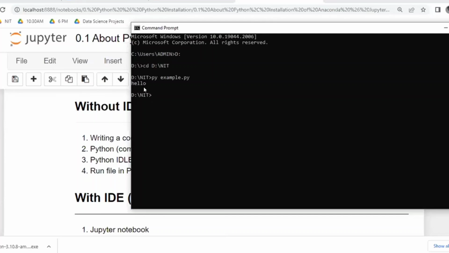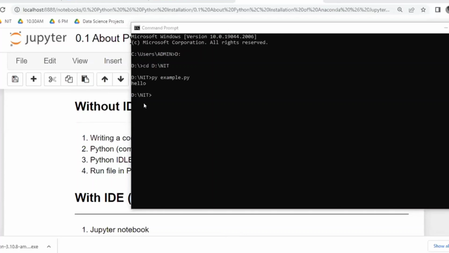Whatever the code you have written, you are executing the plain code directly in the notebook. In that notepad, you can write 1 line of code, 2 lines of code, 100 lines of code, 10,000 lines of code also. Finally, once you execute, it is working as a compiler. For example, if 500 lines of code are there, all 500 lines will be taken as a single shot. You are not executing one by one, right? Is that clear, guys? In this way, you are going to execute the first one.